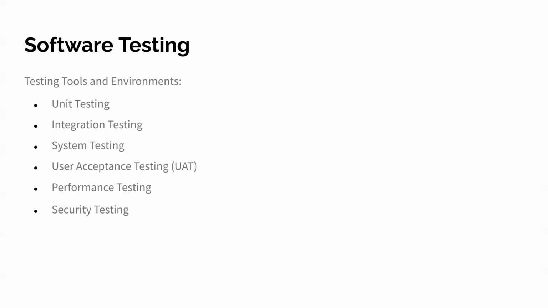For the testing tool and environments, we start with the unit testing. We will write and execute tests for each module to check its independent functionality. We will also have integration testing, combining units in groups that reflect their interactions within the application and test the data flow and functionality between them. For system testing, we will execute end-to-end system tests that replicate real-world usage.